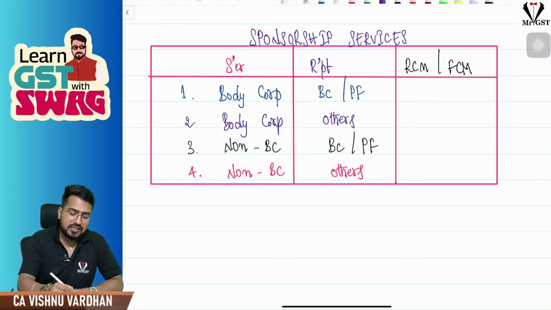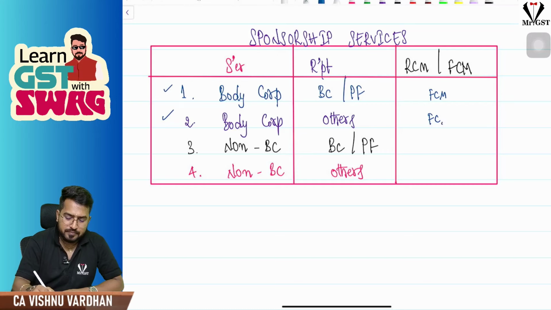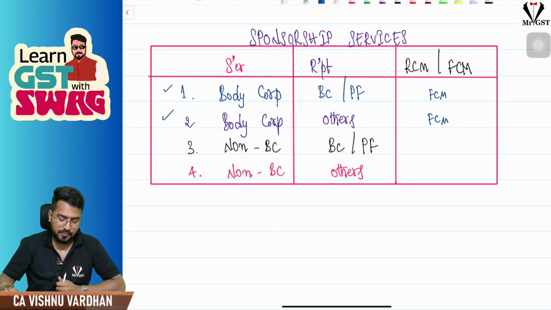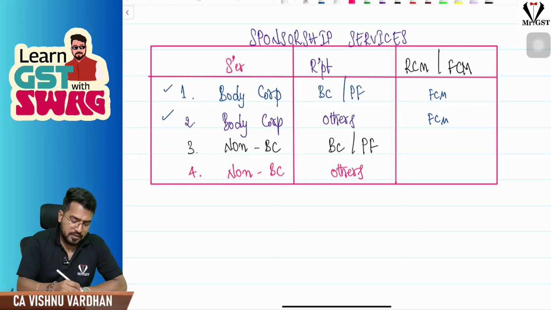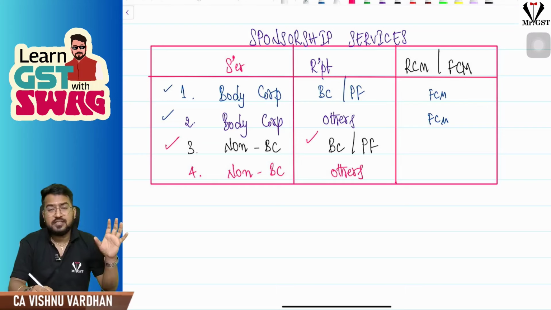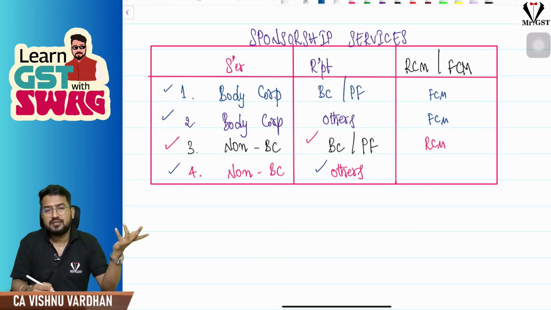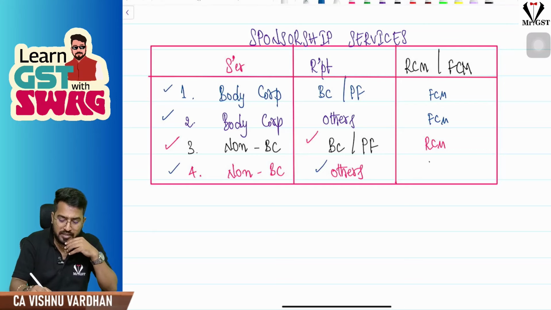Right. So you know, sir, supplier is body corporate. Now in both cases, automatically FCM, sir. No matter who the recipient is, straight away, because other than body corporate. So straight away FCM. Next, if you see, supplier is non-body corporate, recipient is body corporate or partnership firm. So all the conditions are satisfied. You know the conditions are what? Supplier should be non-body corporate, recipient should be body corporate or a partnership firm. So then only RCM. Next case, if you see, supplier is non-body corporate, condition is satisfied, but recipient is others, not a body corporate, not a partnership firm, then automatically that is FCM.